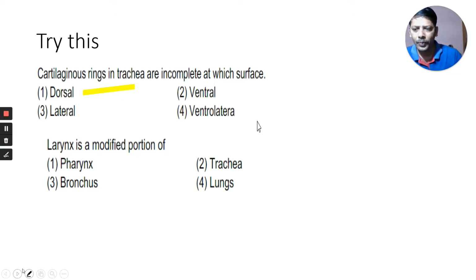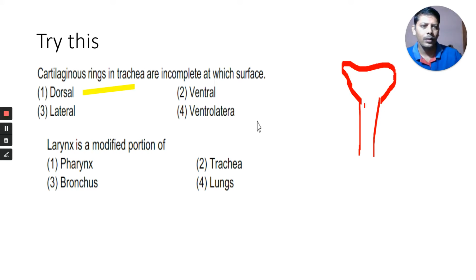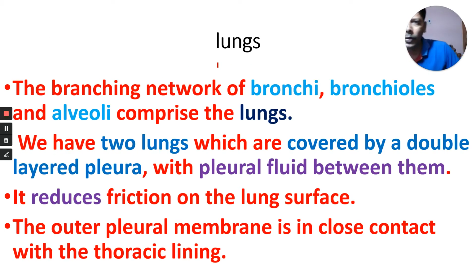Larynx is the modified portion of what? We have the trachea here, and over the trachea there is a larynx. There are cartilaginous rings here, which are complete on the ventral side and incomplete on the dorsal side. This is the larynx and this is the trachea. The trachea is modified as the larynx. Very important. Now we move to today's topic, the structure of lungs.